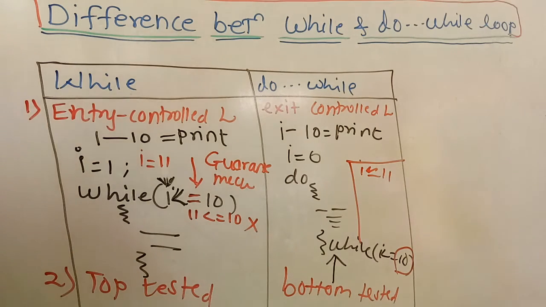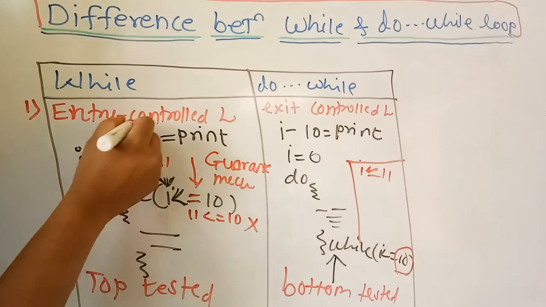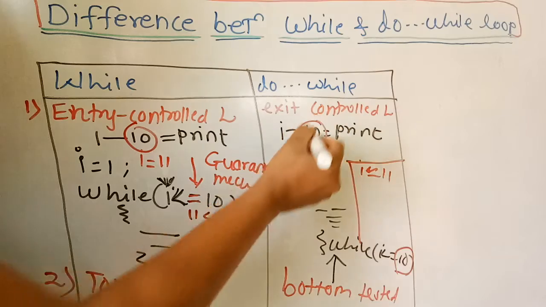The next difference is that the while loop tests the condition before executing any statement in its body. But in the do while loop, though the condition is false, the body of the loop is executed at least once. For example, here it is 10 and here it is 10 also.